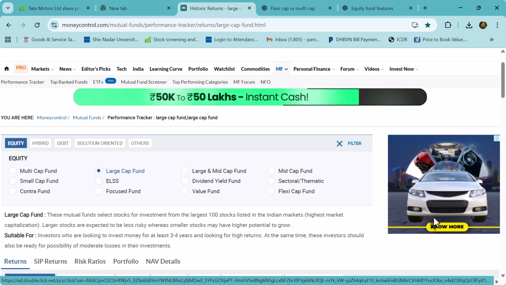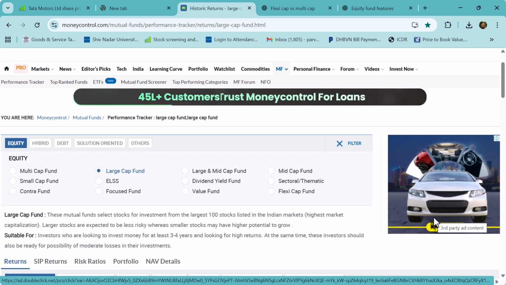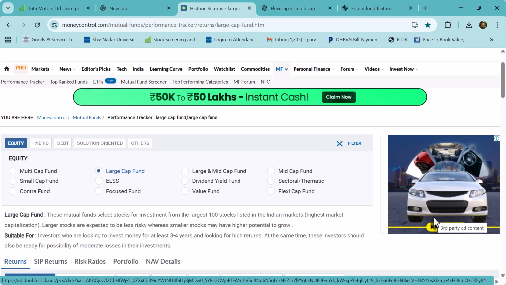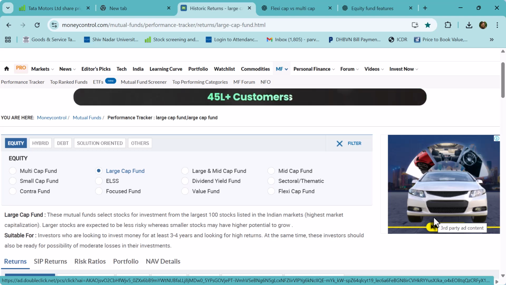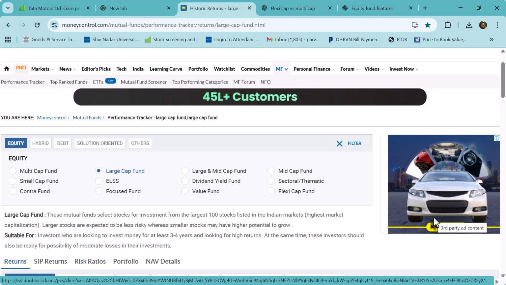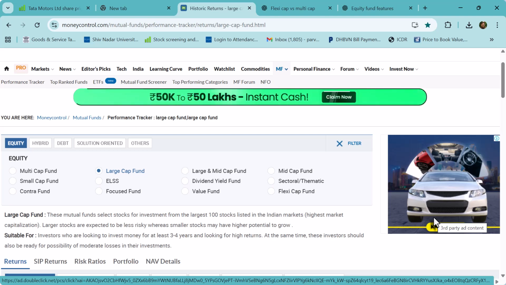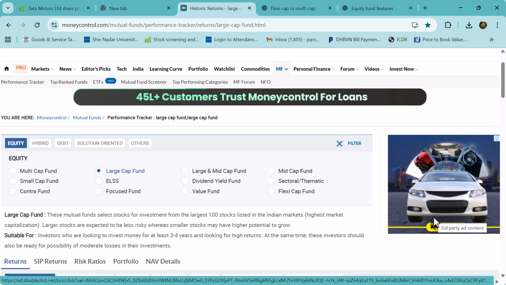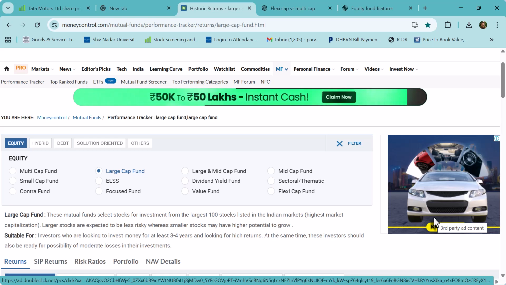Now, if you don't want to take any risk, or want to take only a little bit of risk, then the large cap fund is the choice. Of course, investing in equity is basically risky. You can even lose your money. But compared to mid cap and small cap, the least risk is present in large cap because it is investing in the top 100 companies, or the blue chip companies of India. Whereas the mid cap invests in medium sized companies, from the 101st company to the 250th company in India. And then we come to the small cap, which is the most risky.